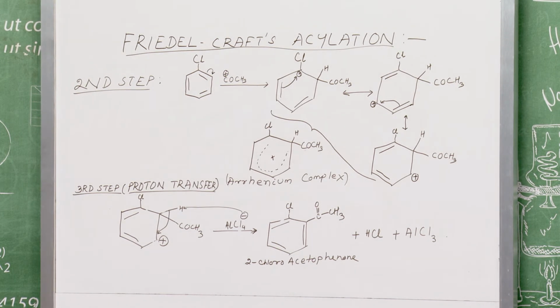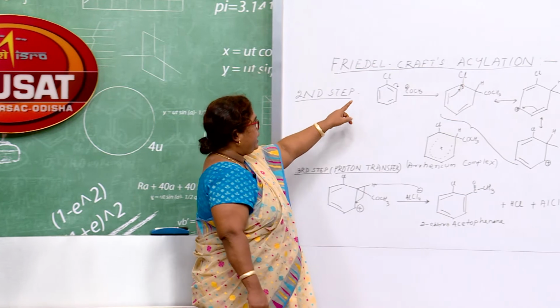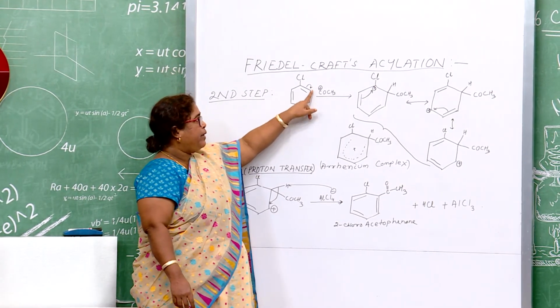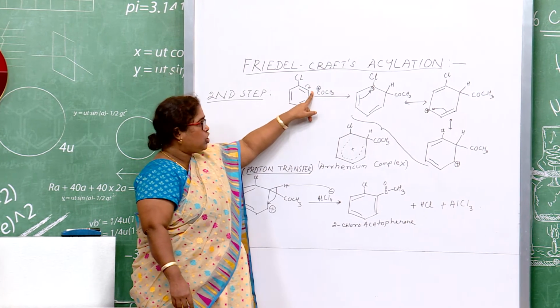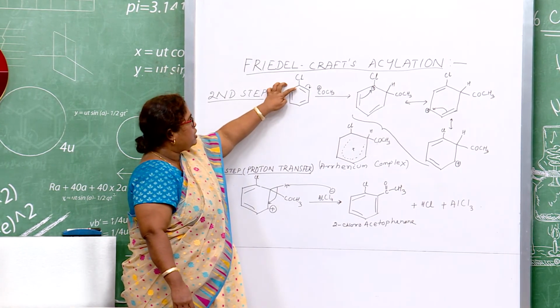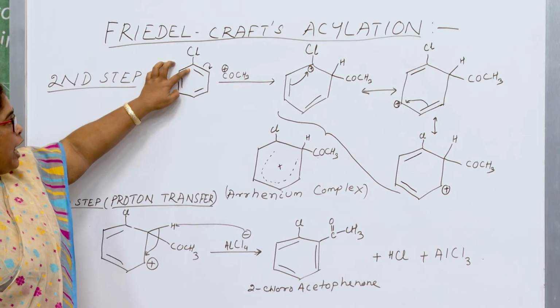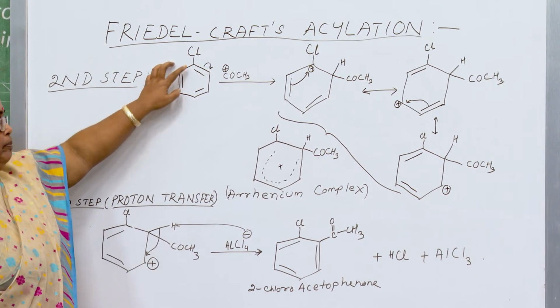The electron pairs which are present here get shifted towards one carbon atom, thereby making it electron rich and also simultaneously creating a plus center at this carbon atom.